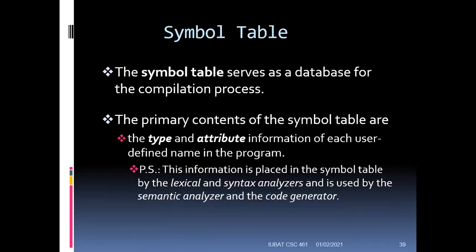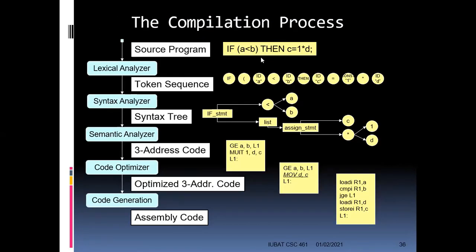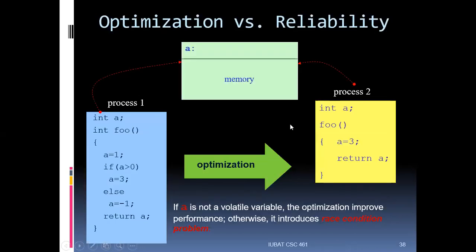Then there is the symbol table. The symbol table serves as a database for the compilation process. Let's assume that you have written this if statement. As a programmer who has learned C programming, you know that whenever I want to compare something, I have to write this if statement. You already know that, it is stored in your memory. Compilers also have to know this: if someone writes if, I need to do this operation; if someone writes equal, I need to assign the value here. For that, we use this symbol table.